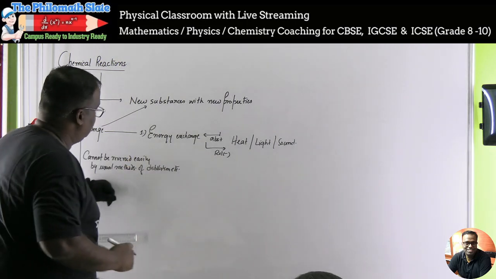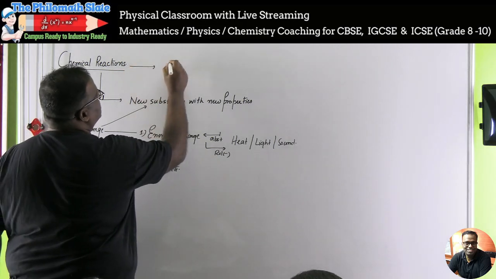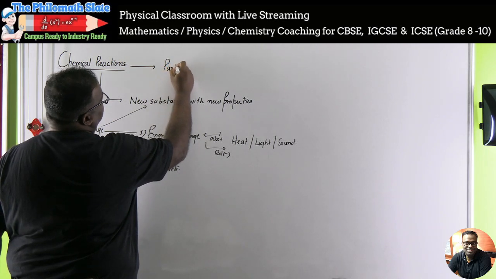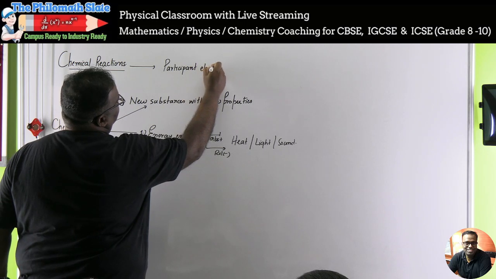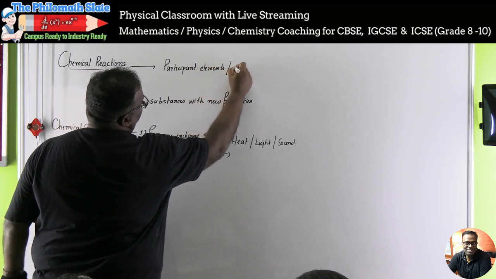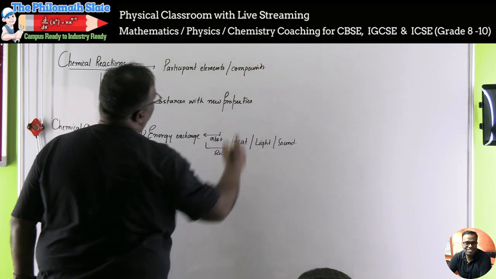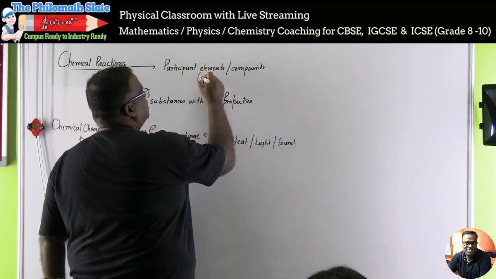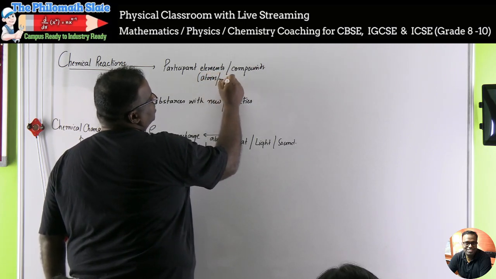Now, this chemical reaction is performed by participant elements or compounds. If it's elements, they will be participated by atoms or even molecules.